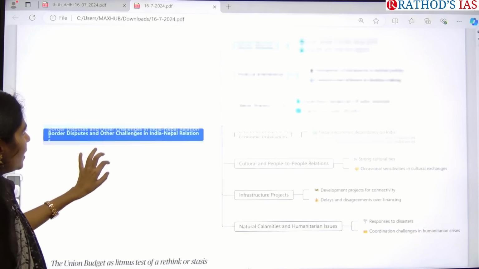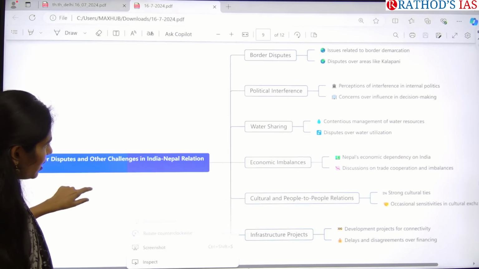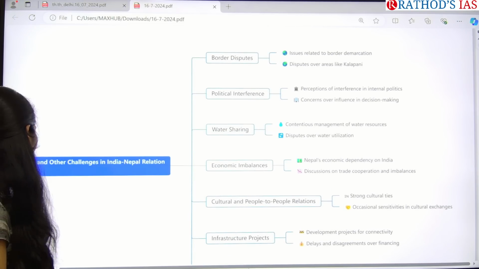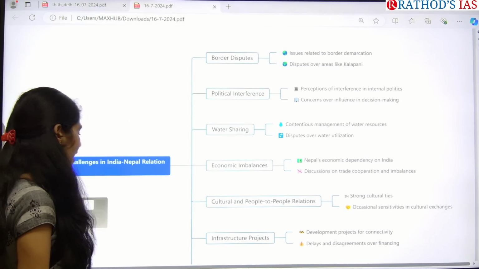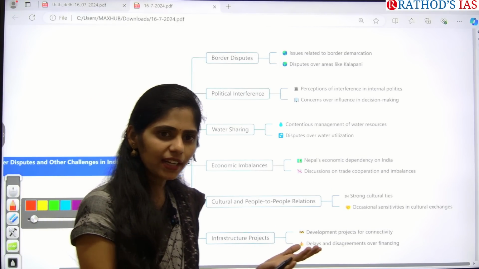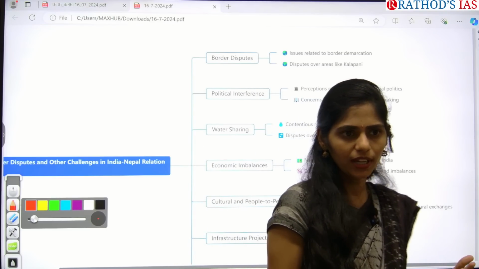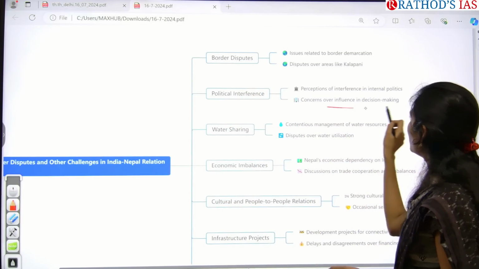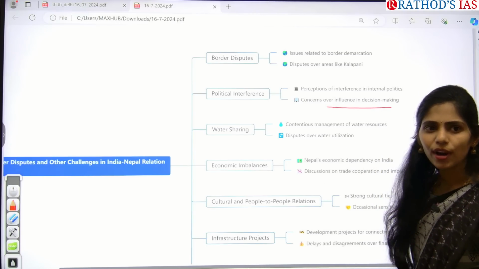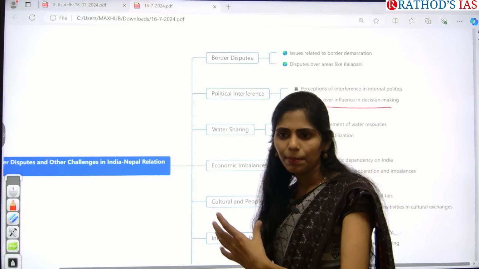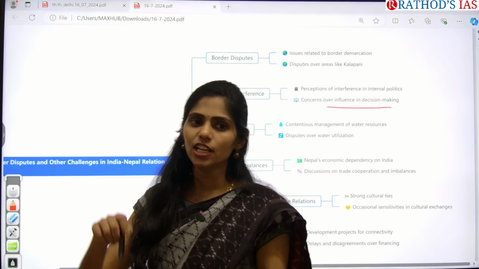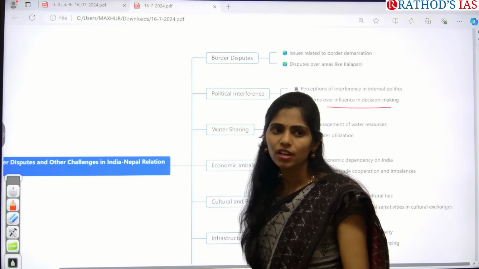And if you see clearly, I gave you here 7 important issues between India and Nepal. First one is border dispute. I spoke about these 3 regions: Kalapani, Limpiyadhura and Lipulekh. And next one is political interference. There will always be internal politics influencing, and apart from that, other countries' influence is also seen. Especially China is interfering in the politics of Nepal.